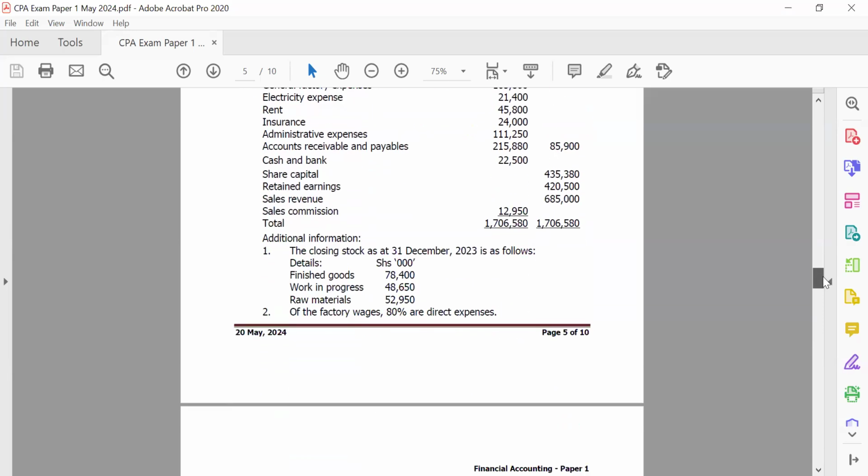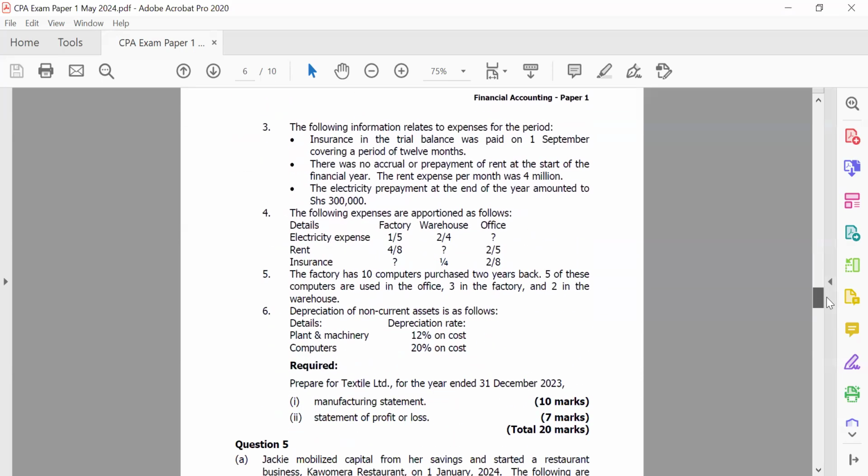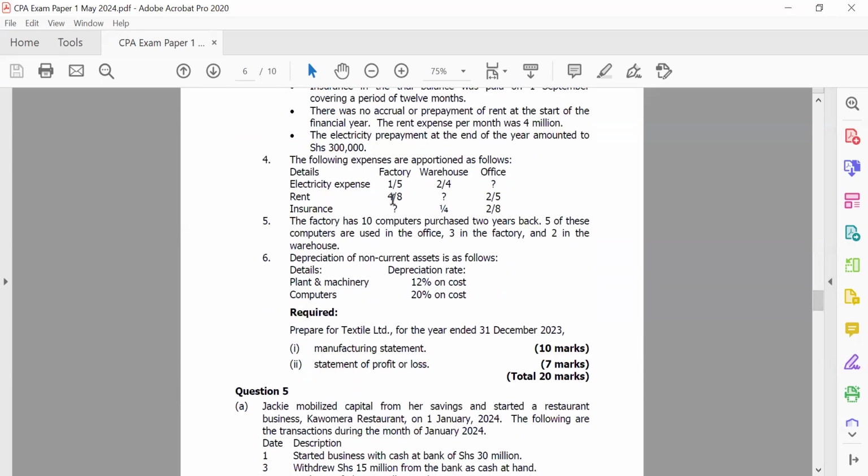So again, we could do this, just first move and see. I just want to highlight some of these question marks. The examiner sometimes wants to do this, but all you need to be sure to do is to understand that if it's electricity expense, usually in manufacturing questions they try to break down the expenses across the different units.